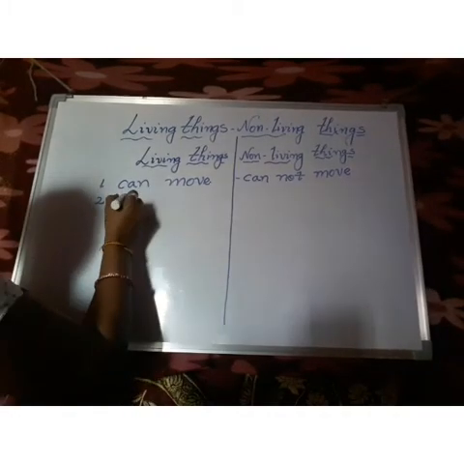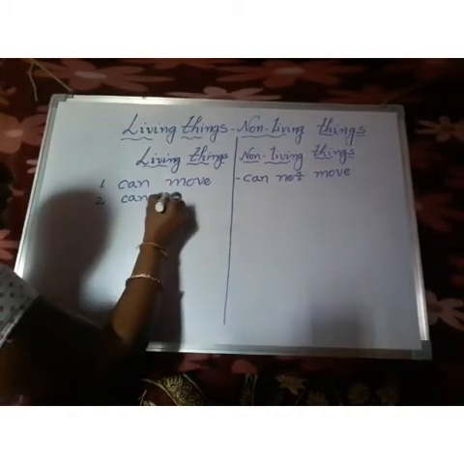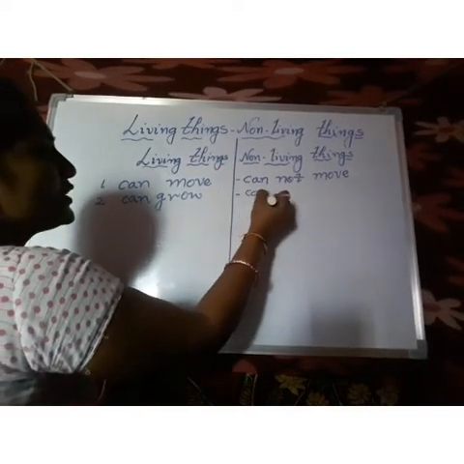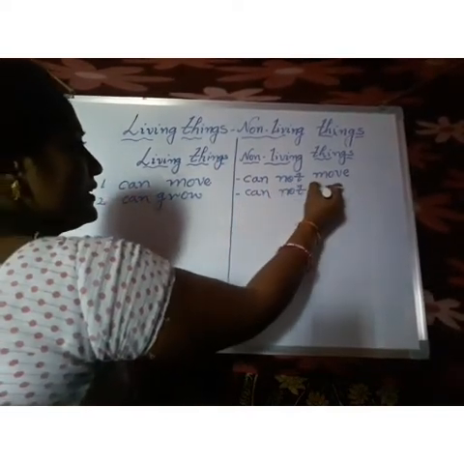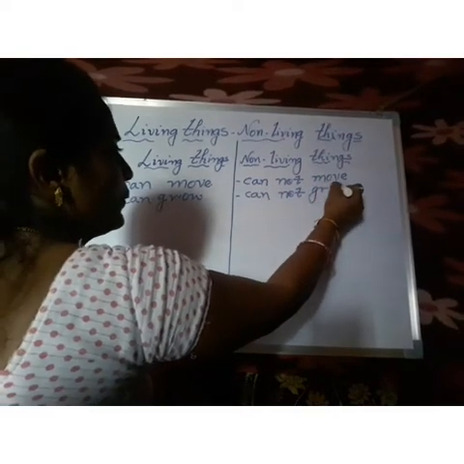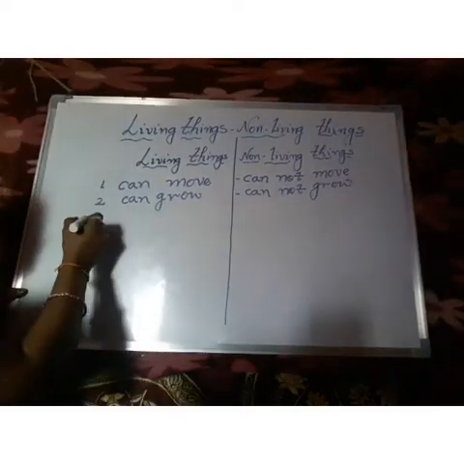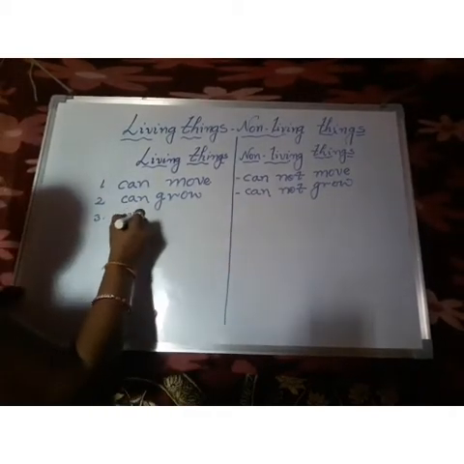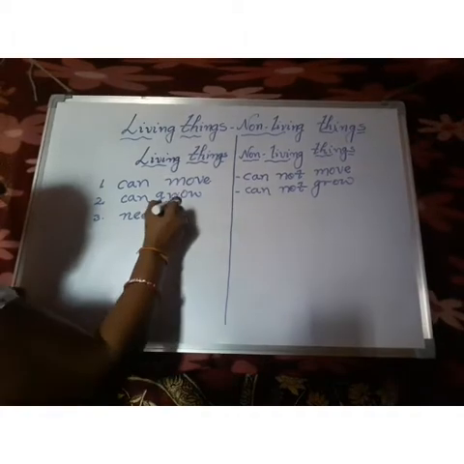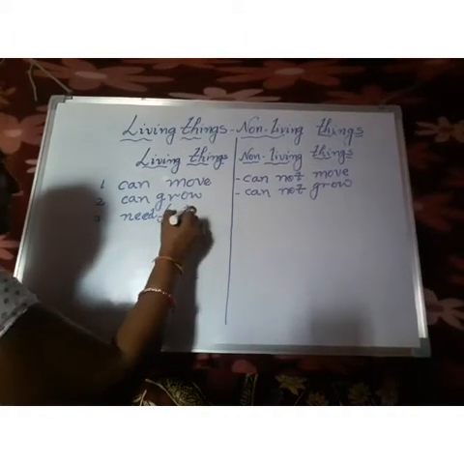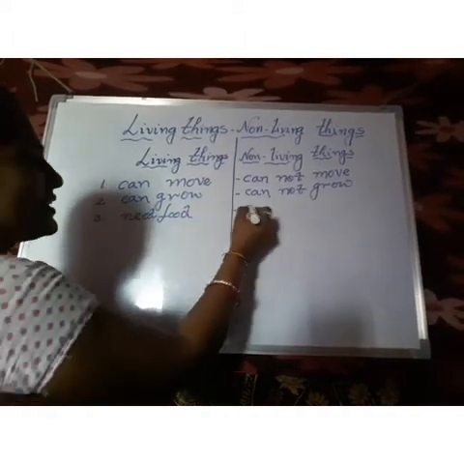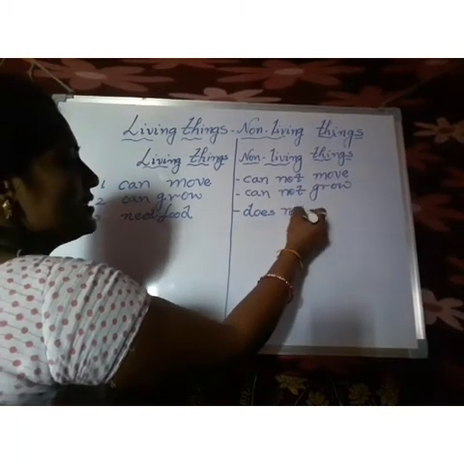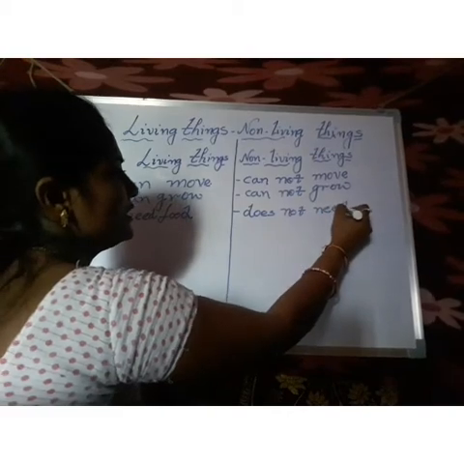Grow. Living things can grow, but non-living things cannot grow. And coming to the third character, living things need food, but non-living things do not need food.